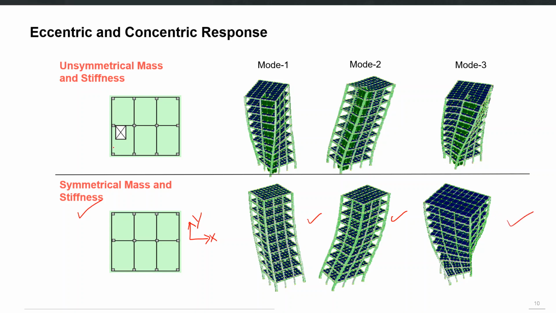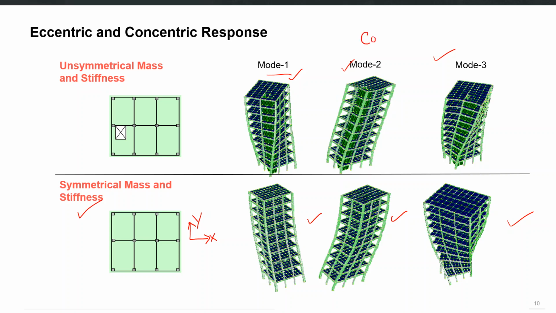But if you have, for example, any discontinuity in mass or stiffness on only one side of the structure, for example, a shear wall maybe, or opening on one side but no opening on the other side, that may result in this kind of behavior where you have the first mode as torsional and the second and third maybe translational or a mix of translational and torsional.